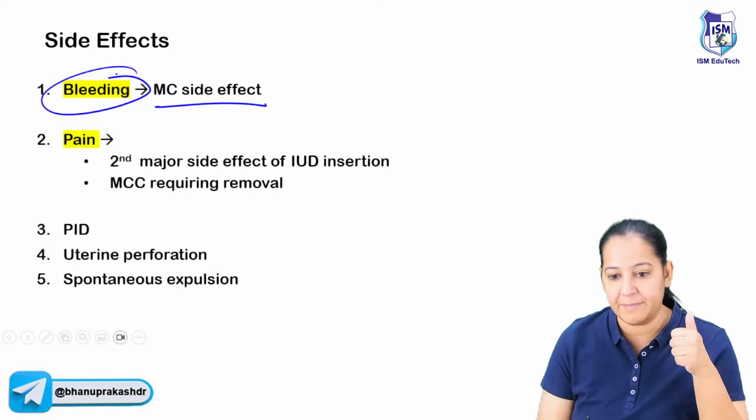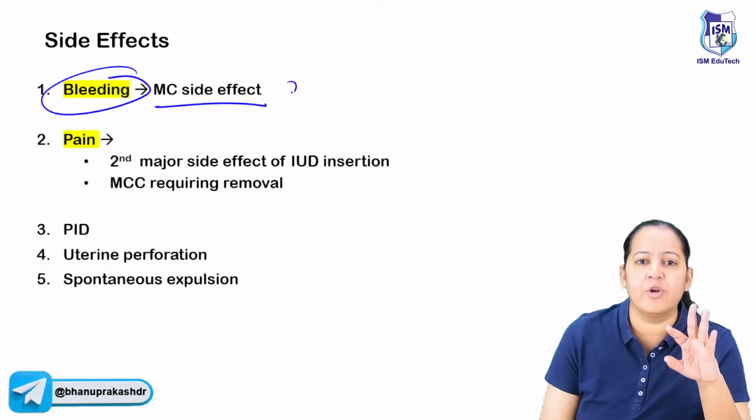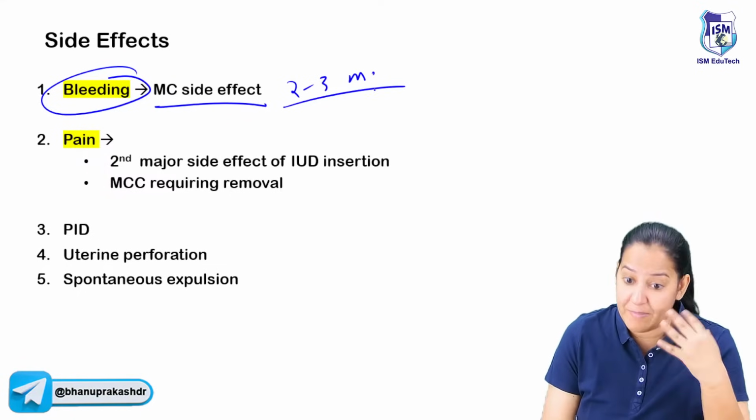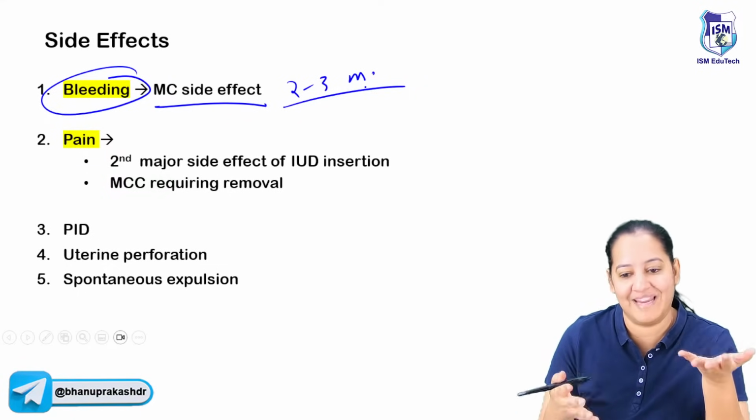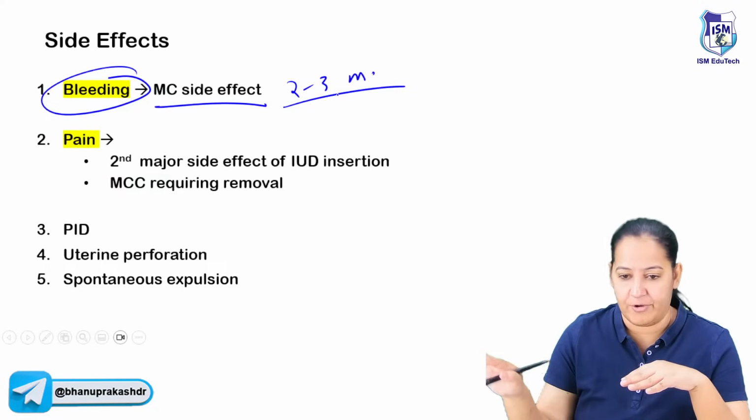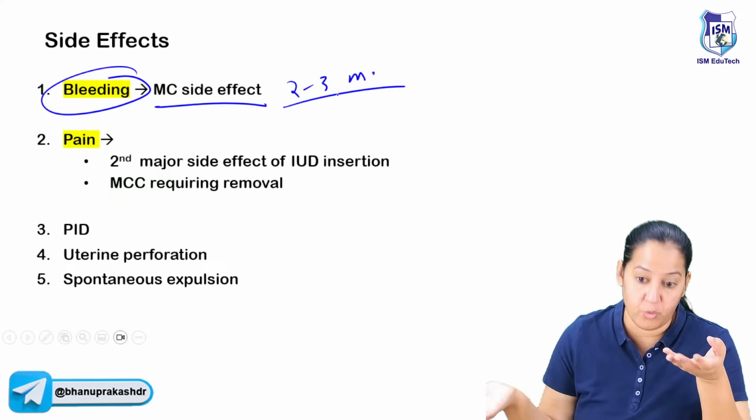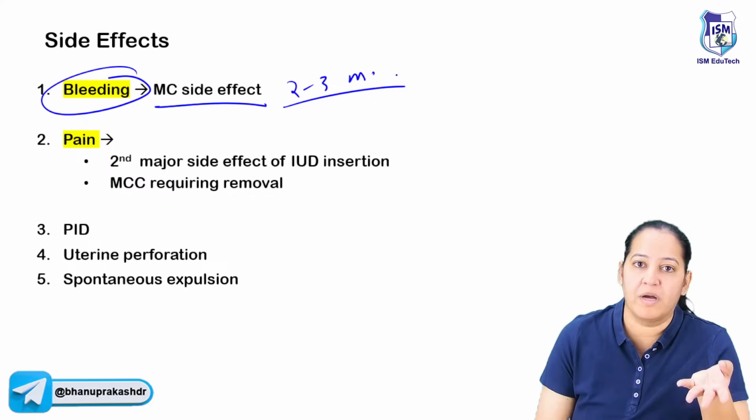She will call you, doctor, I'm having bleeding. Just reassure her. The bleeding will continue for 2 to 3 months. Maybe even without menstruation, between periods also, she will have bleeding. But after 2 to 3 months, it will be regularized. Only bleeding during menstruation will be there. But if the bleeding is too much, you have to remove it.